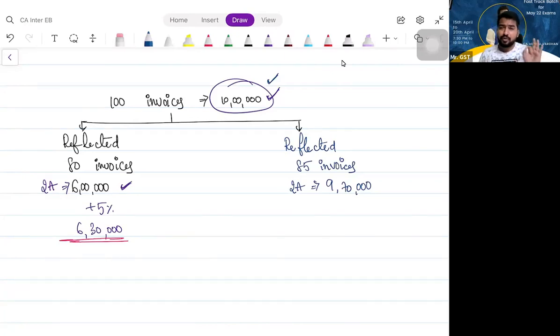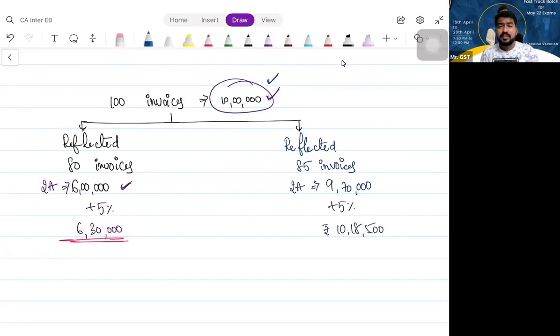So I want the benefit. I want to take the benefit of 5% variation, yes or no? Yes, sir. So plus 5%. How much is plus 5%, ma? 10 lakh 18,500. Can I take this as ITC? Only 10 lakhs. My actual eligible ITC is only 10 lakhs.